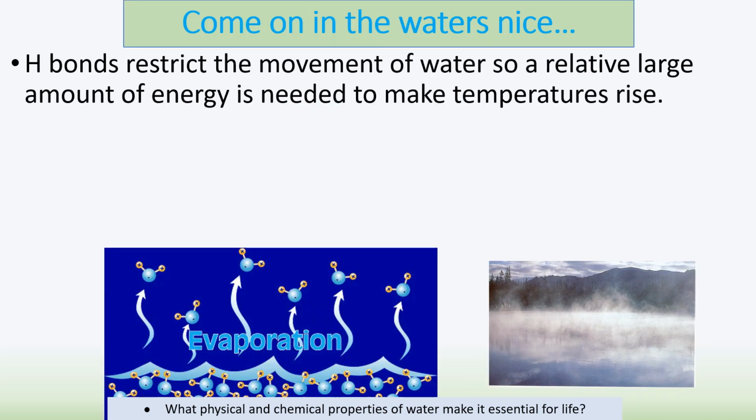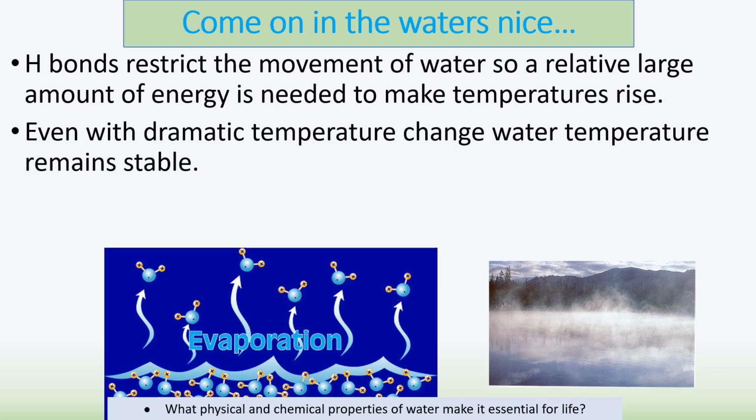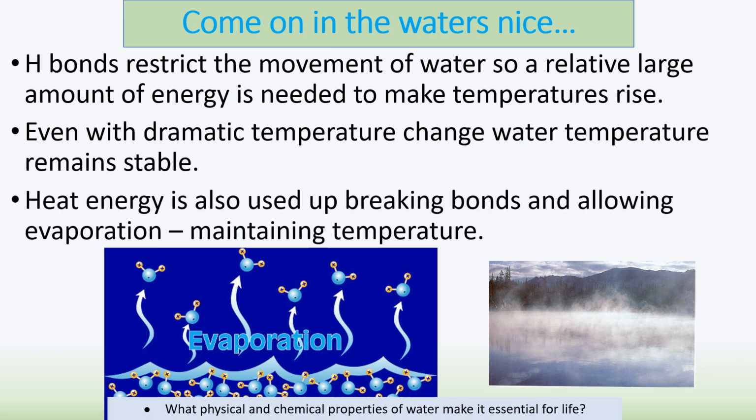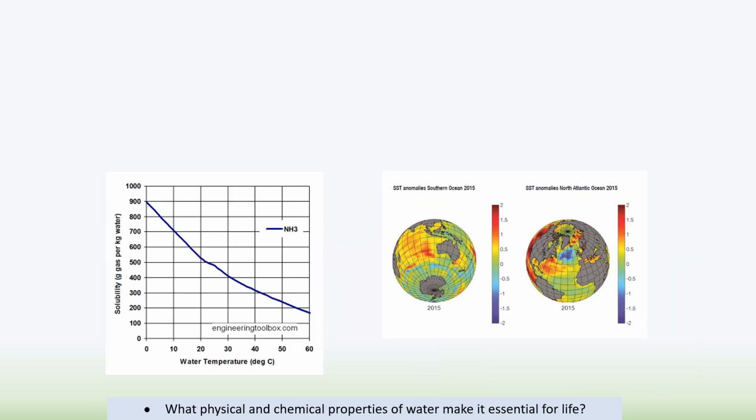So effectively, hydrogen bonds restrict the movement of water, so a relatively large amount of energy is needed to make the temperature rise. Even with drastic temperature changes, water temperature remains stable, and that is an essential quality of life. Heat energy is also used up, and that allows us to keep ourselves cool, in terms of sweat, etc. Let's have a look at a couple of key things.